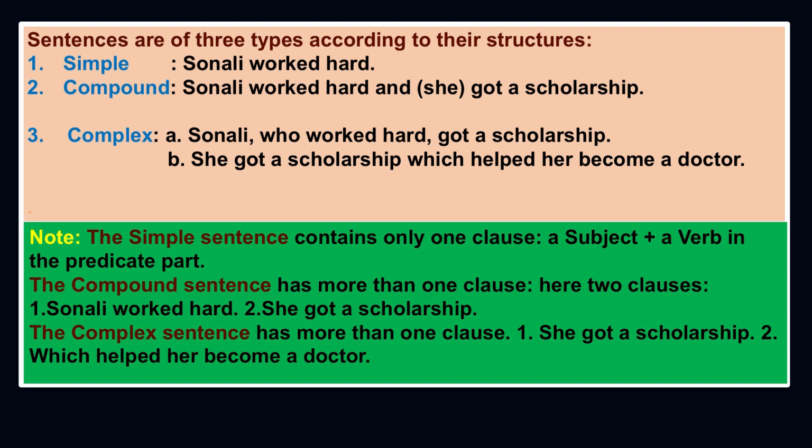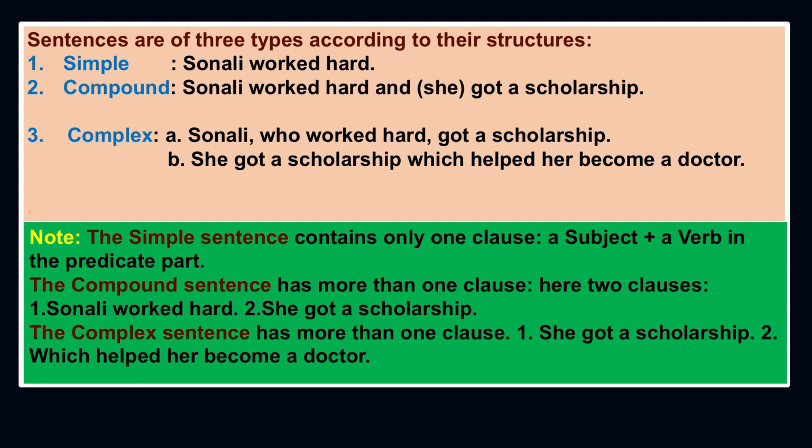Look at the examples. Sonali worked hard. Sonali worked hard and got a scholarship. You can use she and she got a scholarship, or you can also leave it out. Sonali worked hard and got a scholarship. And the third example is Sonali, who worked hard, got a scholarship. She got a scholarship which helped her become a doctor.